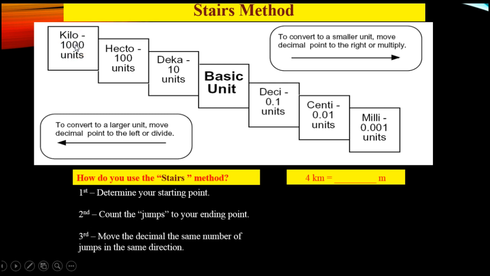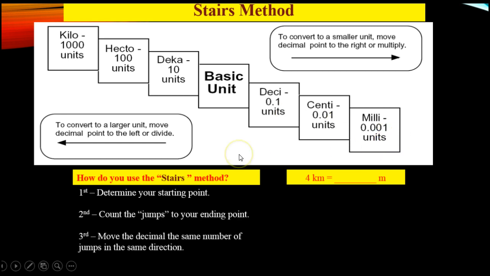Our next objective is to convert metric units. We're going to take a look at the stairs method in order to help us make conversions of metric units. If you take a look here, I put all the prefixes and their numerical values in these boxes, going from the highest one, kilo, to the smallest one, milli. Alright, this looks like a set of stairs, hence the reason why I named this the stairs method.